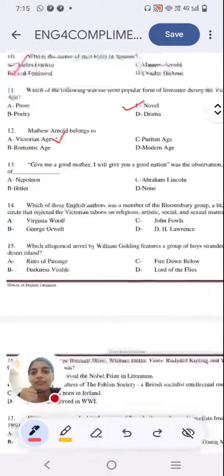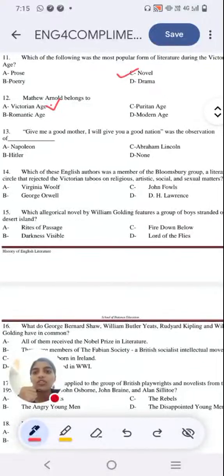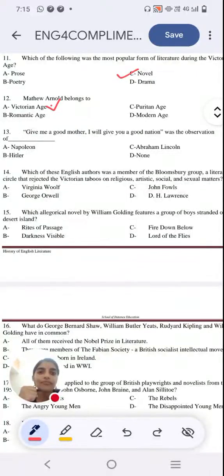Next question. Give me a good mother, I will give you a good nation, was the observation of option A, Napoleon, option B, Hitler, option C, Abraham Lincoln, option D, none. This is less to do with literature as such, but then again, it's a statement. Let's think of this as an outer syllabus question, because NTA always asks a lot of outer syllabus questions. Just think of it as such. Let me know who said, give me a good mother, I will give you a good nation.